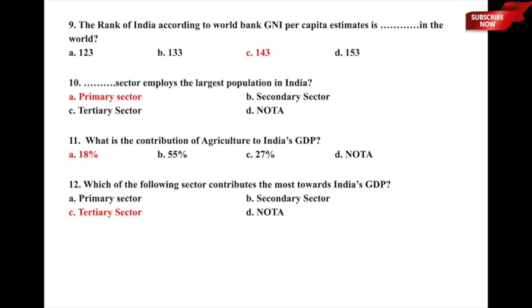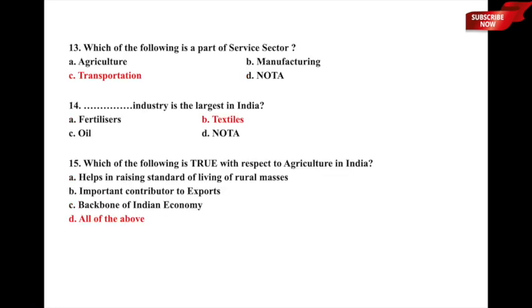So option A is primary sector, B is secondary sector, C is tertiary, and D is none of the above. So here the most contribution towards GDP is coming from the tertiary sector or service sector. So option C is the correct answer to this particular question. Very important question with respect to sectoral contribution towards GDP. Let us now move to the next one.